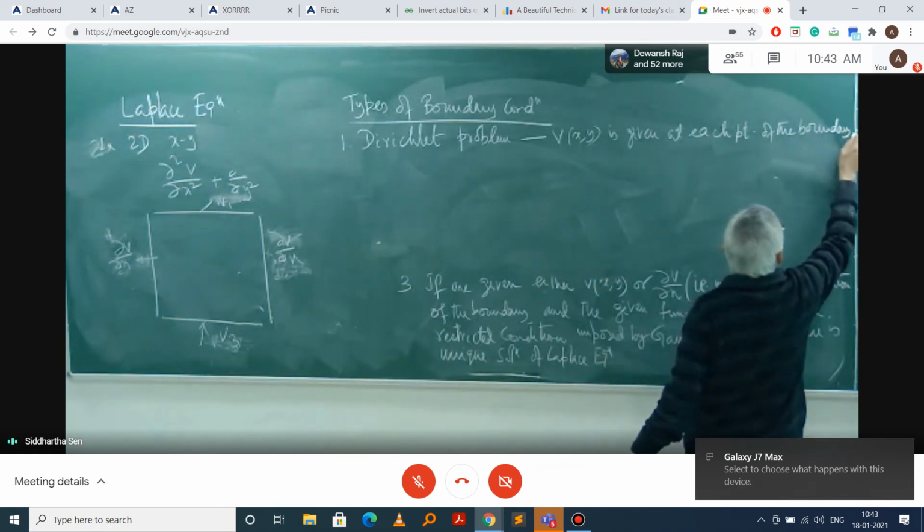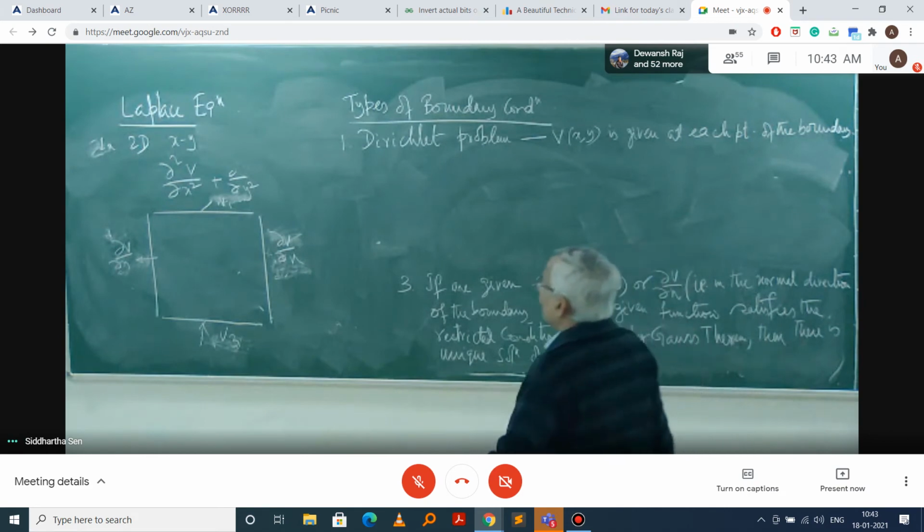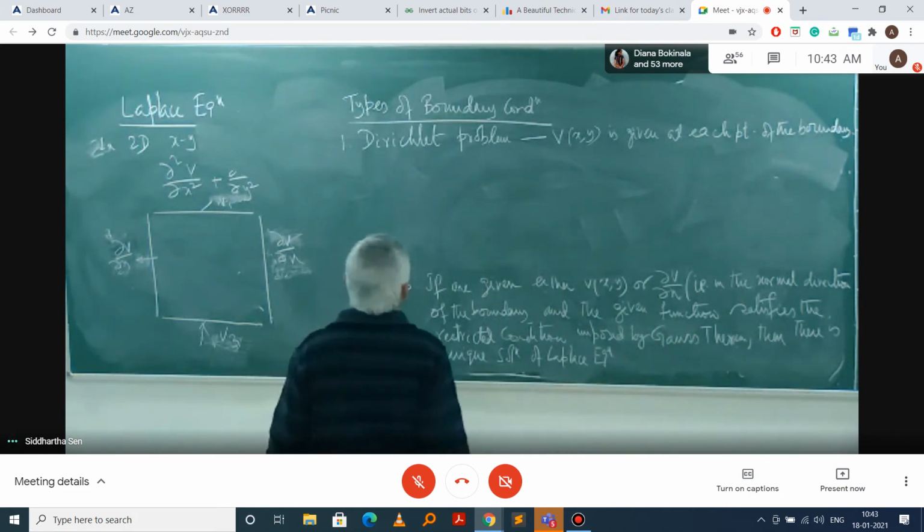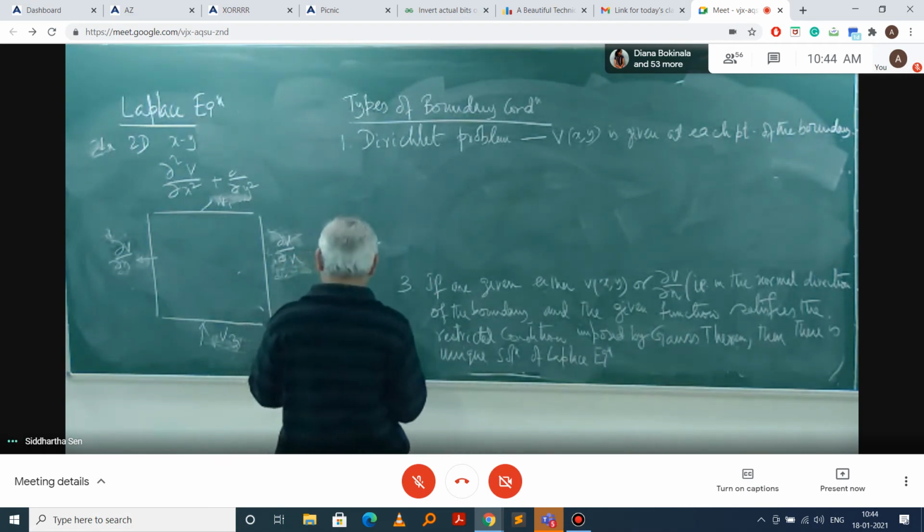That means at all the boundary points, the value of the function is defined clearly. That is called a Dirichlet problem.